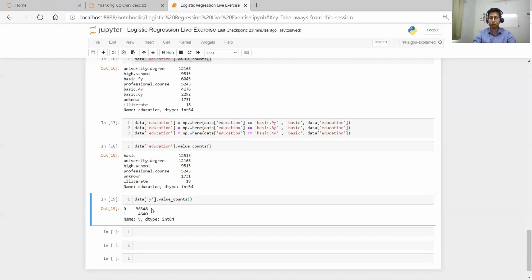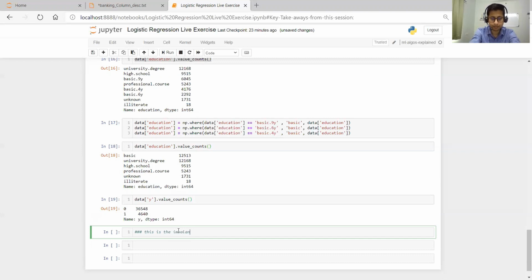For now, understand that this is an imbalanced class problem, so maybe I can give you a comment: this is the imbalance class problem, which we will handle during pre-processing steps.